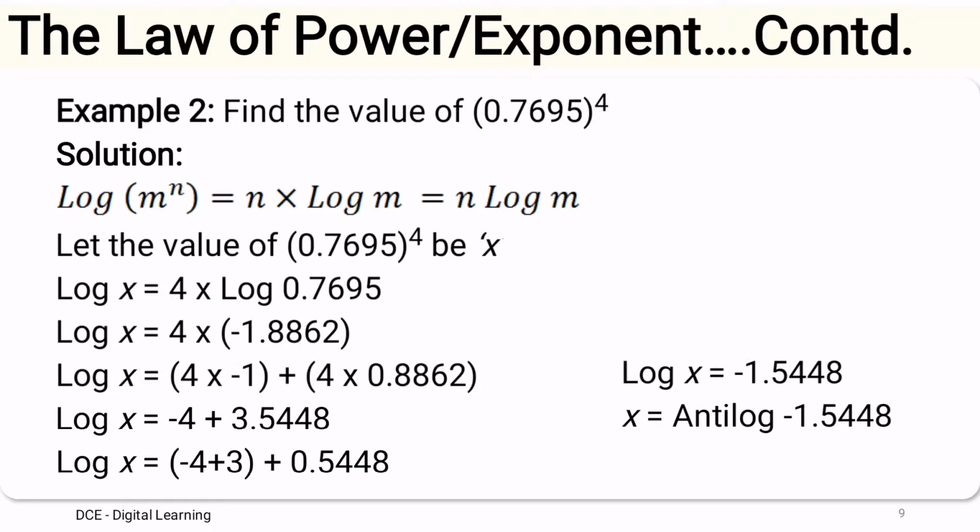When the characteristic is negative, the result will be a fraction, that is a number less than 1. The antilog value for .5448 is 3505. Since the characteristic is negative and it is minus 1, the number of zeros after the decimal point will be the numerical value of the characteristic minus 1. 1 is the numerical value of the characteristic, 1 minus 1 is 0. So after the decimal point there should be no zeros. So the result is 0.3505.